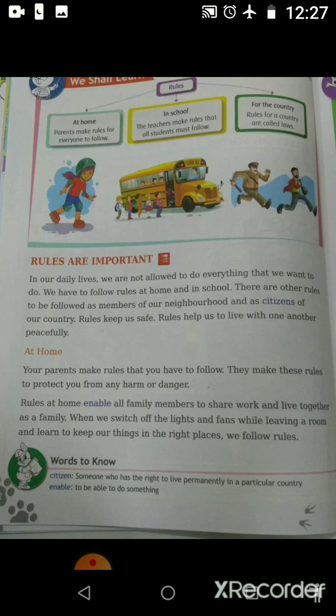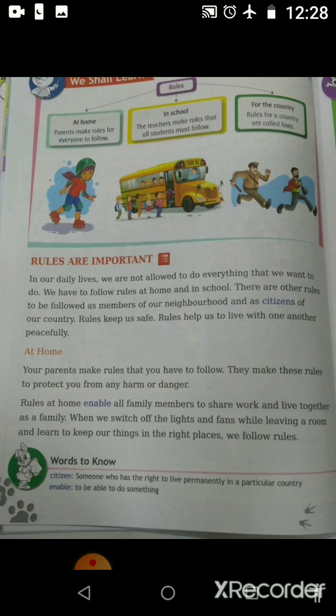Now, rules are important. Why do you think rules are important? For example, if there were no rules, everybody would do whatever they felt like. According to their will and wish, they would do things. And it would have created chaos everywhere.